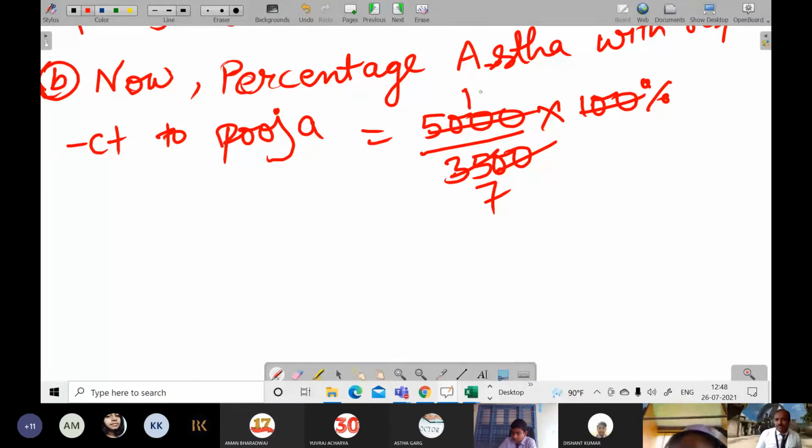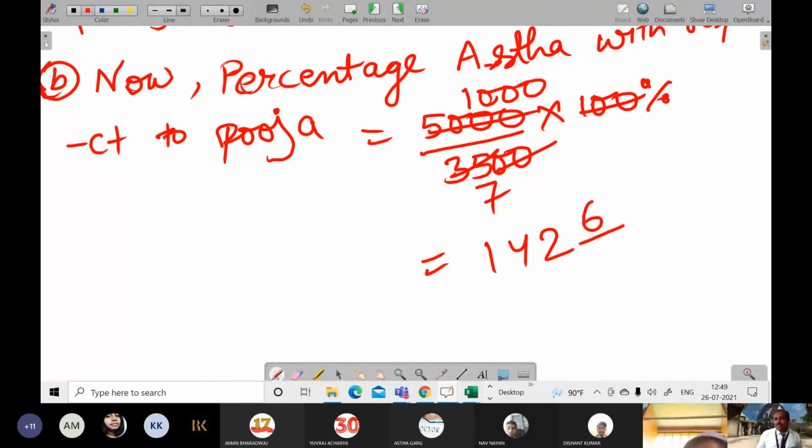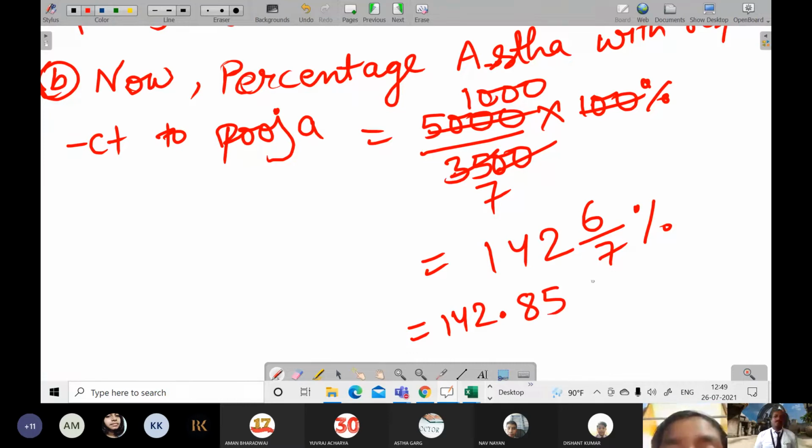When we divide it, 7 1s are 7, 3 and 0, 7 4s are 28, 2 and 0, 7 2s are 14, and then 6 is left. So 142 and 6 by 7%, or in decimal you can write 142.85%, 7 8s are 56 and 7 5s are 35. So 142.85% also you can say.